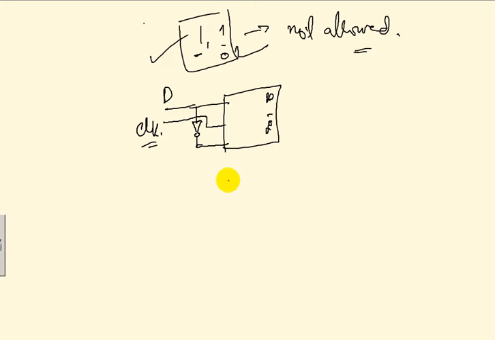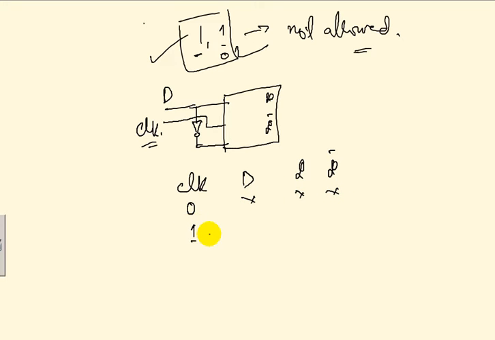So our cases will be, if the clock is 0, then whatever inputs we have will not have any effect. Say for example we have a D input here, and this is my Q and Q complement. If clock is 0, we have nothing here.